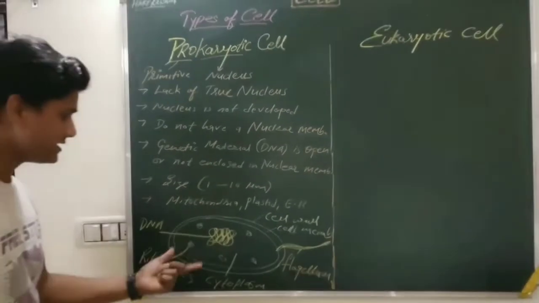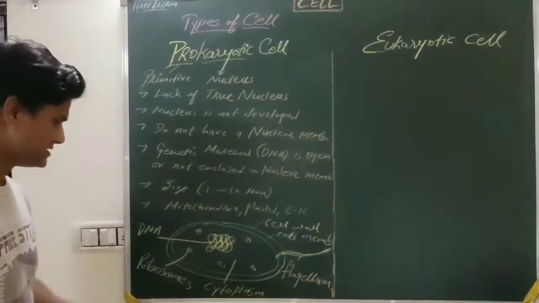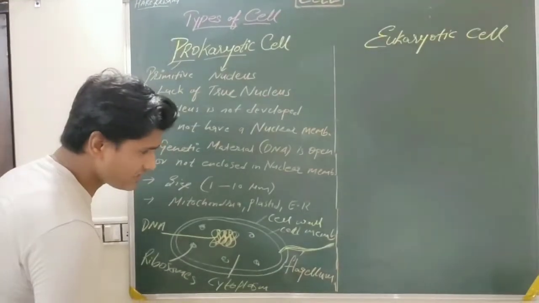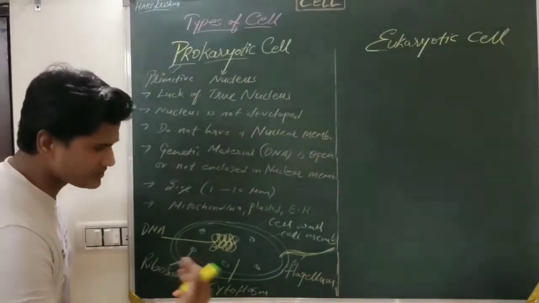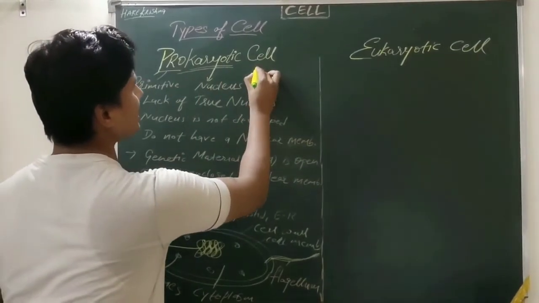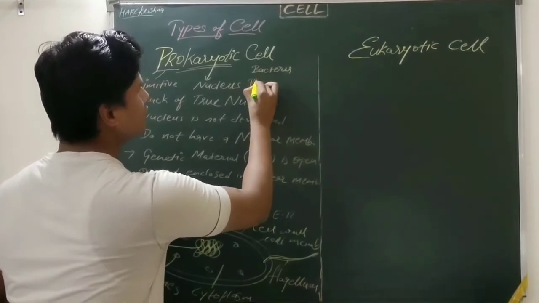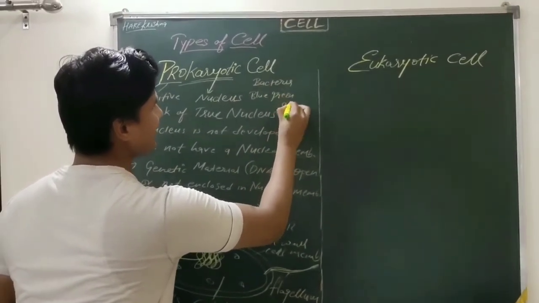It only contains uncovered DNA, or genetic material. Because it is a bacterium, for movement it requires a flagellum, which helps it to move. Examples of prokaryotic cells are bacteria and blue-green algae.